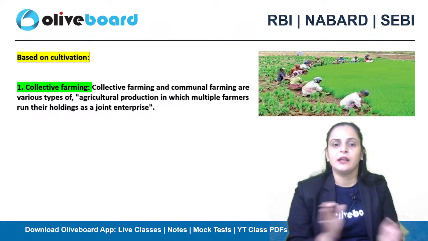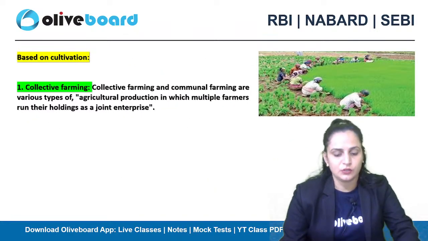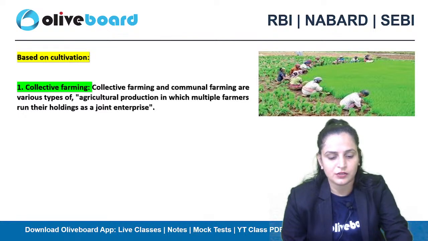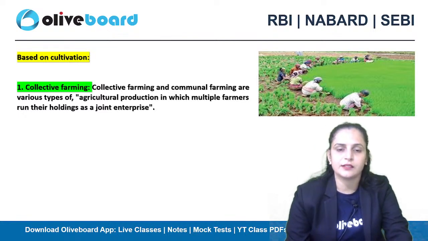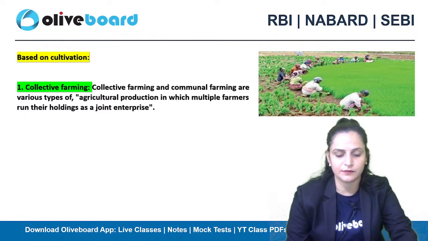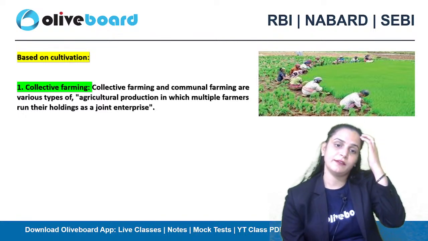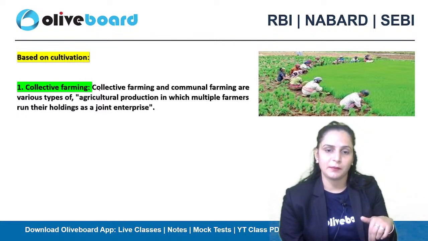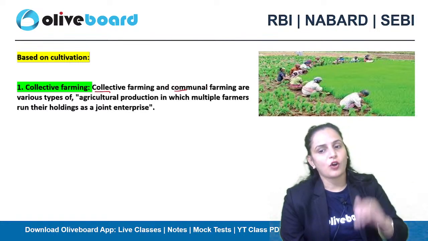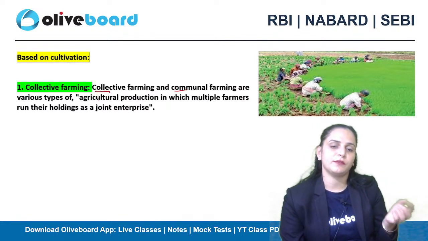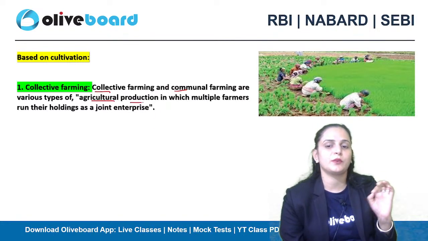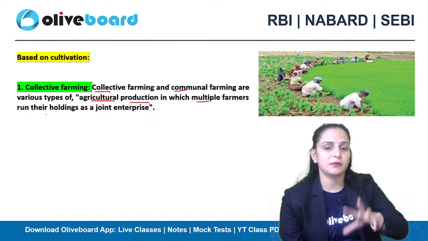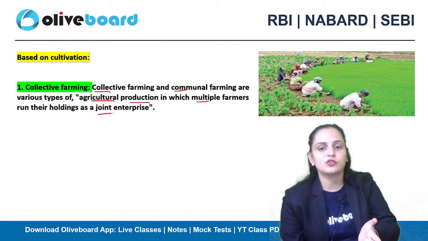Right? Now, based on cultivation, so on the basis of cultivation, we are dividing this farming system into different categories. So what are these different categories we have? Here we have the collective farming. Collective farming and communal farming are types of agricultural production in which multiple farmers run their holdings as a joint enterprise.